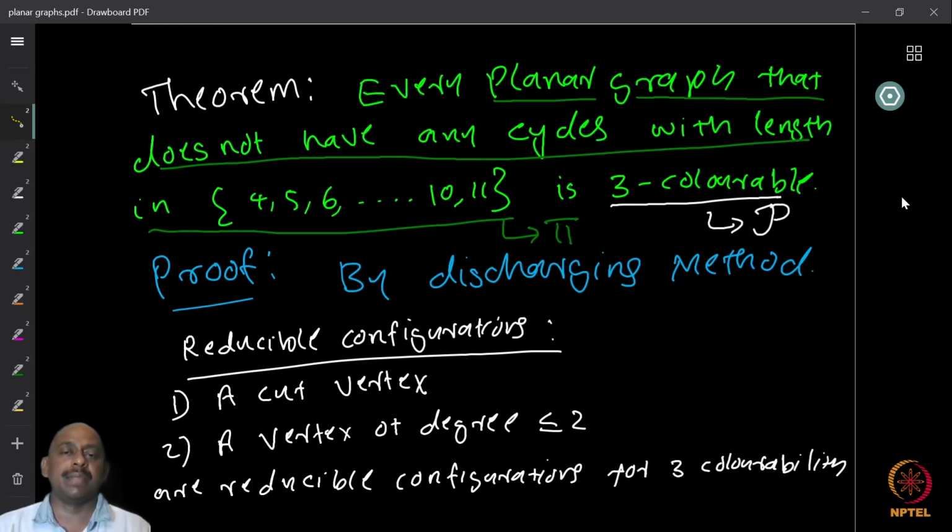try to prove this very weak result, one of the weakest in this chain: that if there are no cycles of length 4 to 11, the graph is 3-colorable.